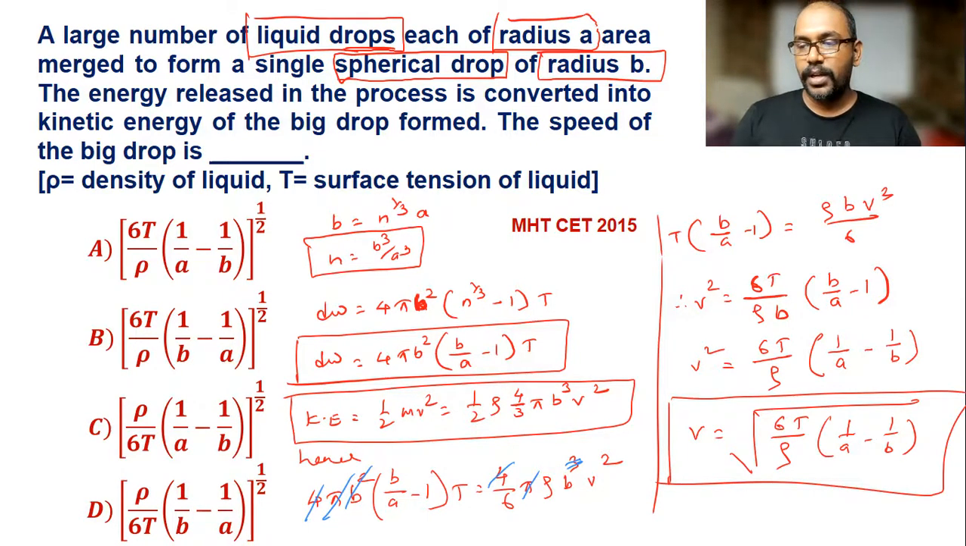Now here, instead of square root, in the options you can see 1 by 2 everywhere. Now 6T by rho: you can see 6T by rho is written only in options A and B. Then after that, we can check 1 by a minus 1 by b. It is written in option A, and raised to 1 by 2 means a square root. So option A is the correct option for this question.